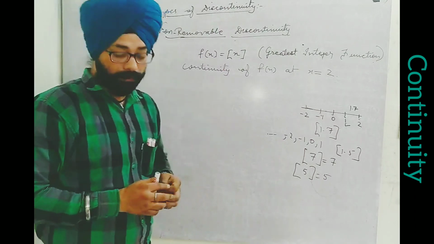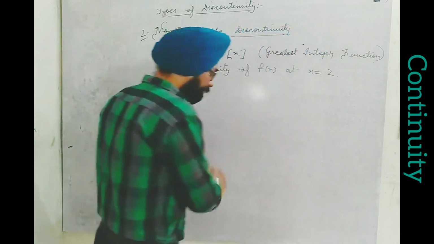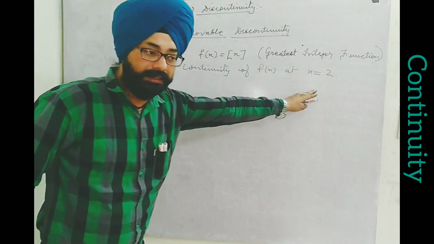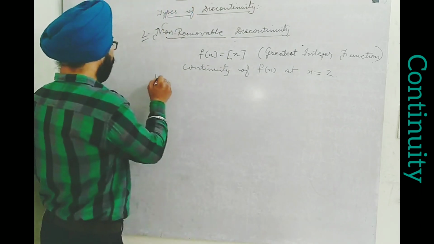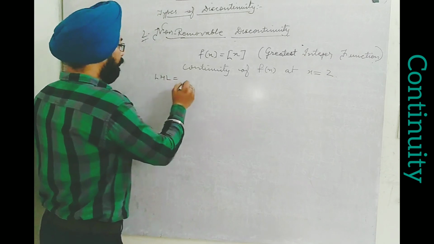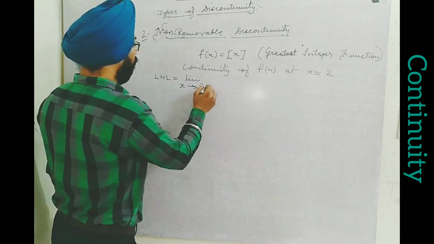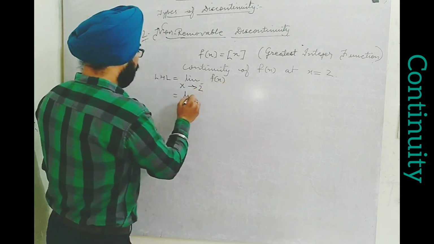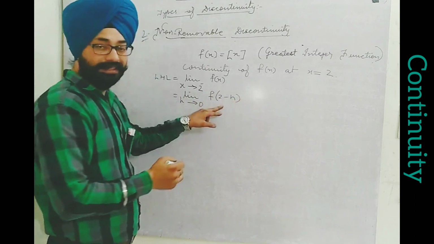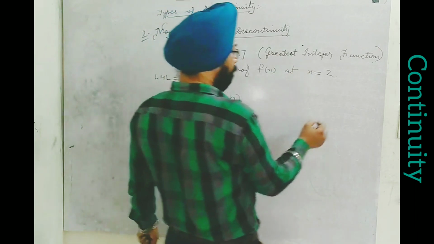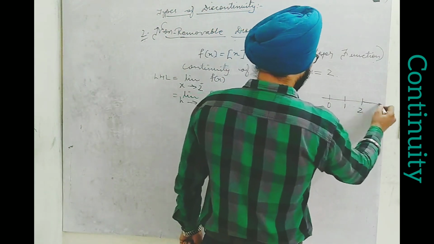By the way, we will come back to the point. I was asking a question about the continuity of f of x when it is the greatest integer function GIF and at x equal to 2, which is an integer. What to do? We will find LHL first of all. When we obtain LHL, simply we will write limit x tends to 2 minus f of x. Next, we will write limit h tends to 0, f of 2 minus h. 2 minus h means all the values which lie on the left hand side of 2, but very close to it. So if I plot this on the number line, 0, 1, 2, and next will be 3.